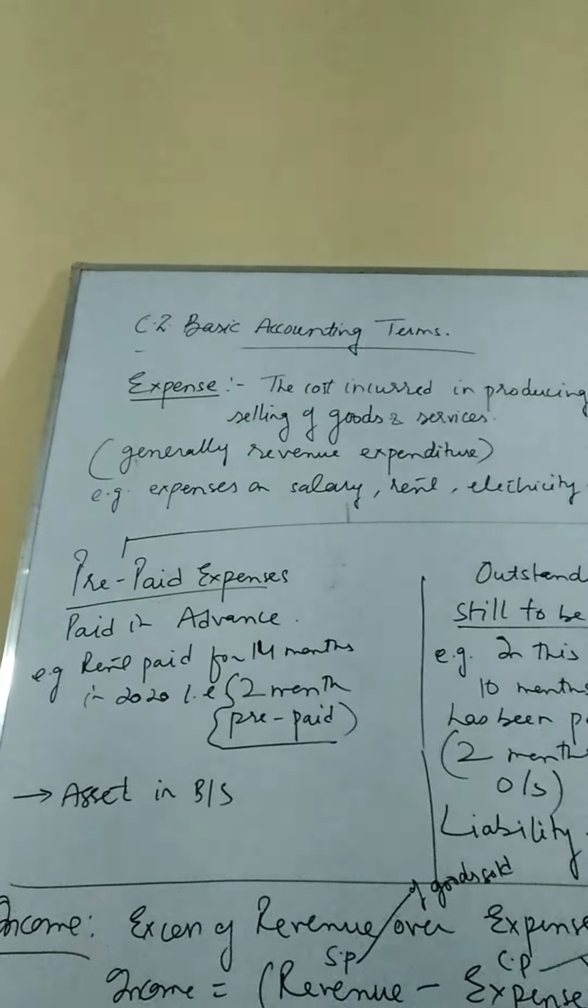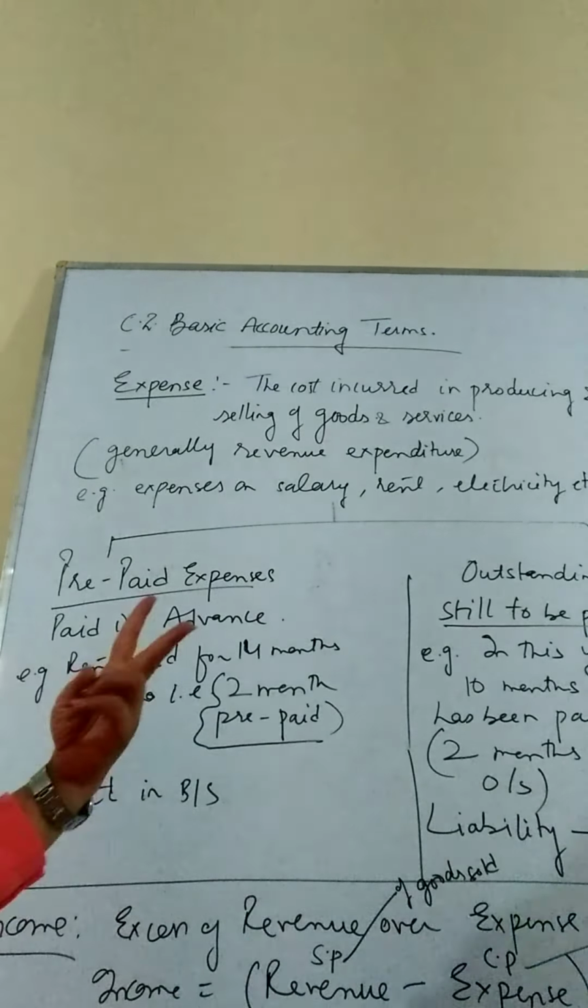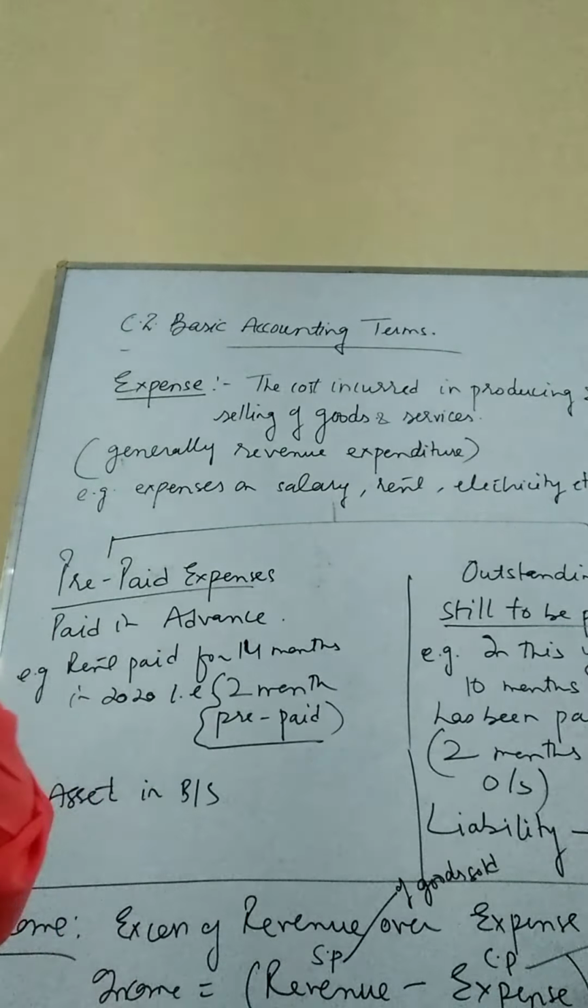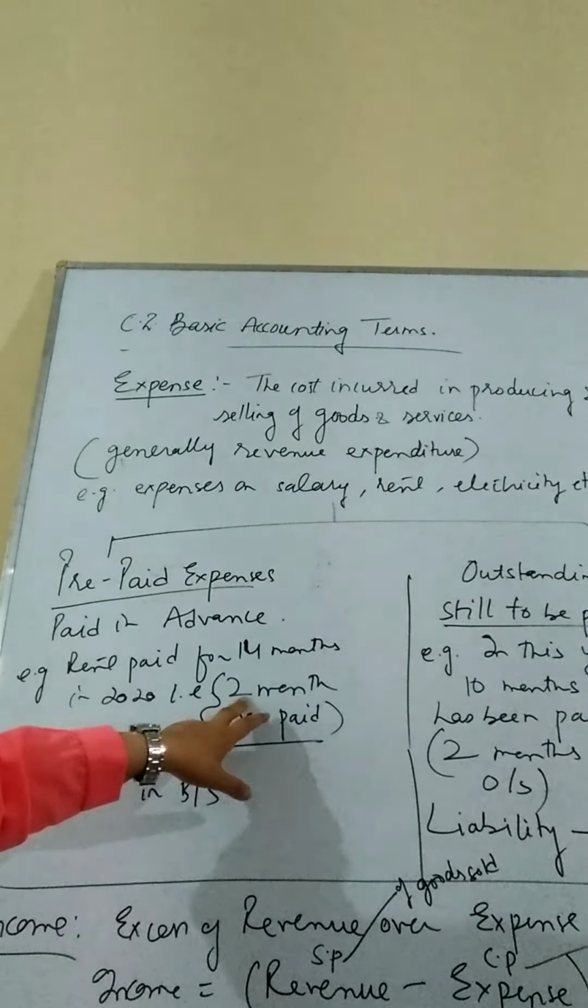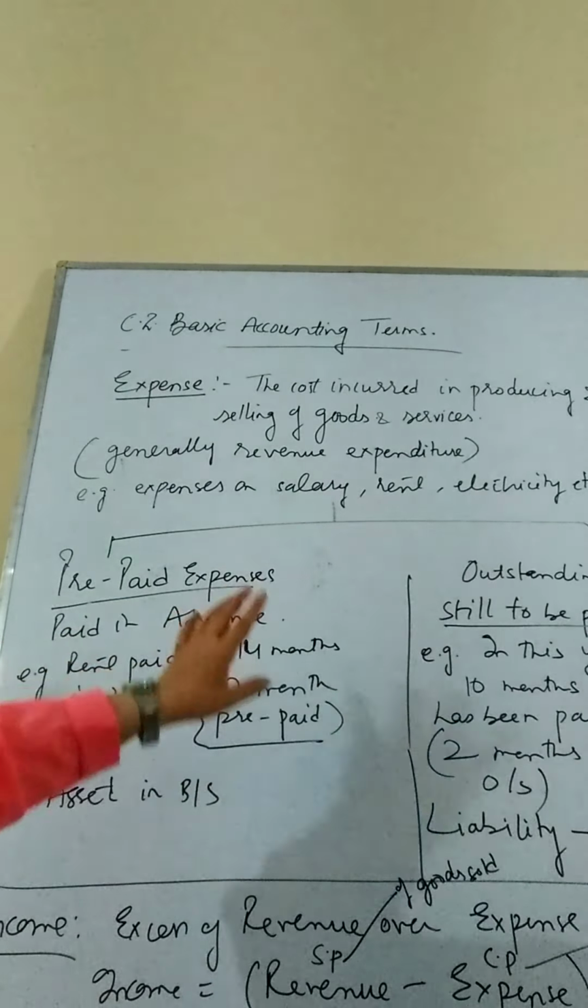So for how many months has the rent been prepaid? It has been paid in advance for the next year, that is 2 months. If in this year we are having 12 months and we are paying the rent for 14 months, it means for 2 months we are making the advance payment. That is considered as prepaid expense.